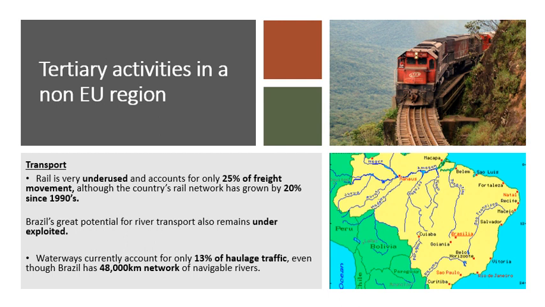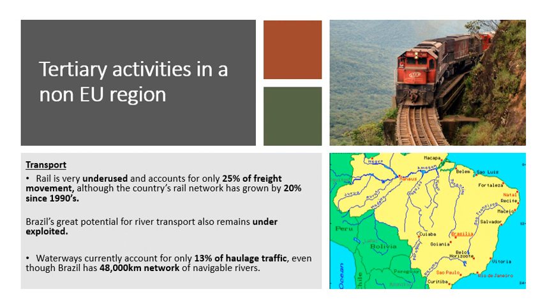Okay, but in the last couple of decades, Brazil has invested in rail. For example, the rail has grown by 20% since the 1990s. But if you look at the picture at the top right, guys, that's a Brazilian rail line there, and that's literally on the edge of a big mountain. So fairly underdeveloped, kind of old, and probably dangerous. So you can see why maybe the rail system is underused.